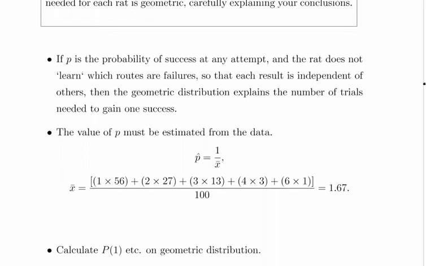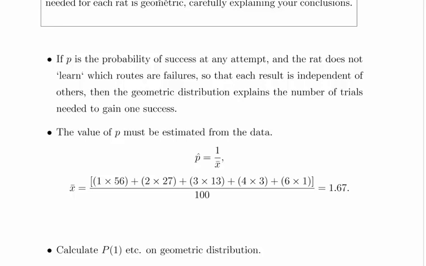So if p is the probability of success at any given attempt, and the rat does not learn which routes are failures, so that each result is independent of the others, then the geometric distribution explains the number of trials needed to gain one success. Now this part is important.